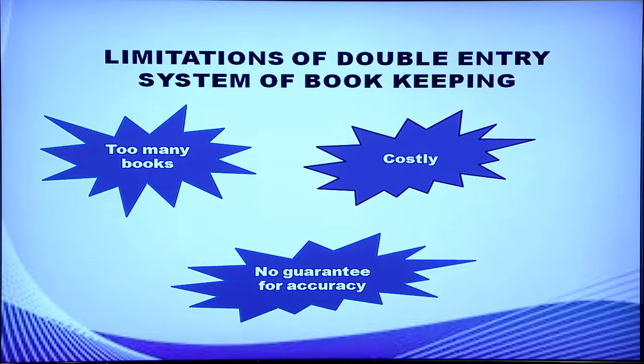Double entry system is very costly and in this system too many books are to be maintained. Even if we are recording in a systematic manner, there is no guarantee for accuracy of the result. In this system, we have to maintain different accounts.